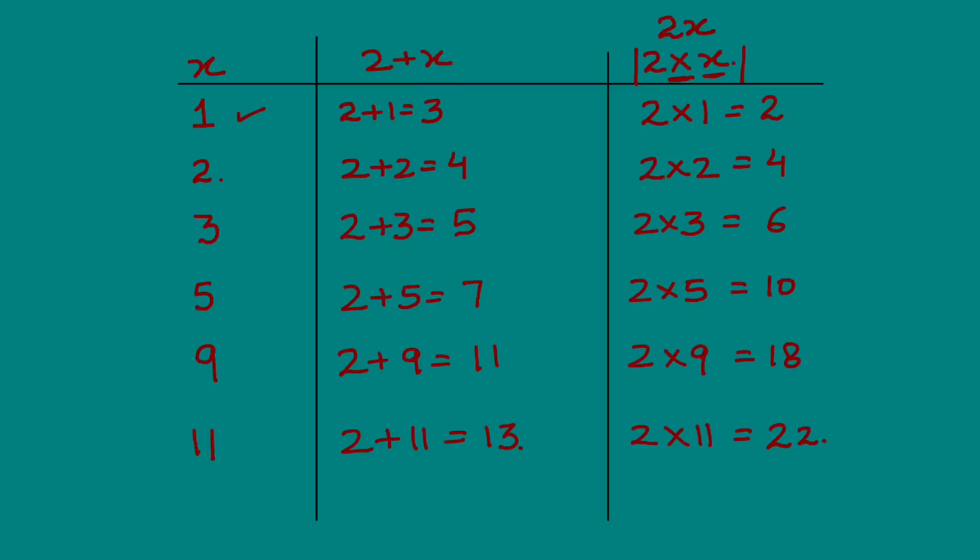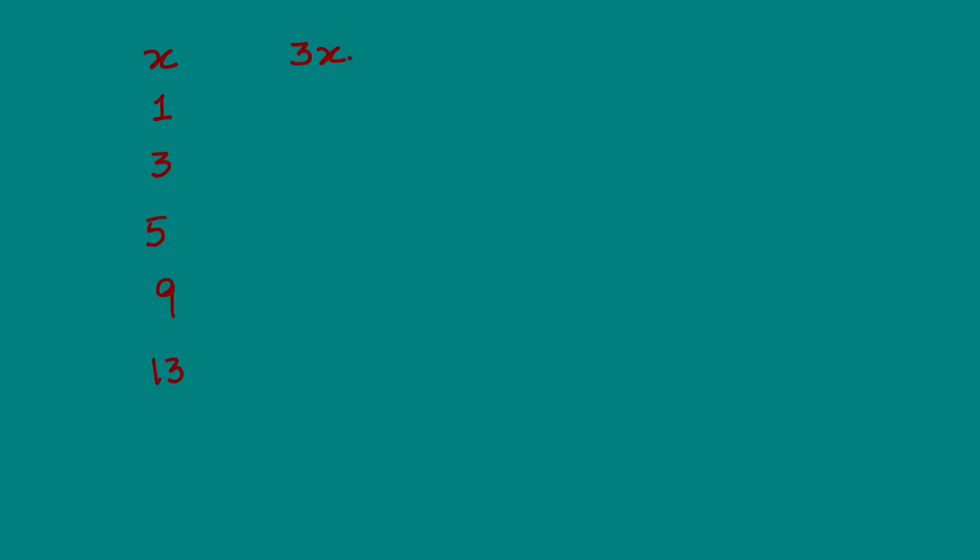Isn't it simpler? Okay, now this is a question for you. You have to determine the value of 3x when the value of x is provided to you. Go ahead. What is 3x? What does 3x mean? Wonderful. It means 3 times of x.